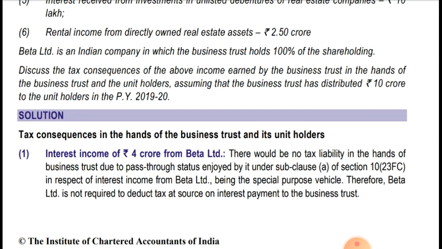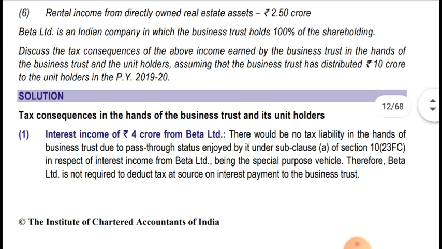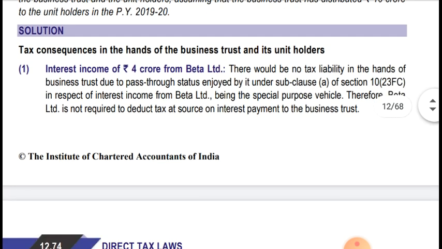Tax consequence in the hands of the business trust and its unit holder. First one, interest income of 4 crores from Beta Limited. There would be no tax liability in the hands of the business trust due to the pass-through status enjoyed by it under sub-clause A of section 10(23FC) in respect of interest income from Beta Limited, being a special purpose vehicle. As I said, Beta Limited is a special purpose vehicle.